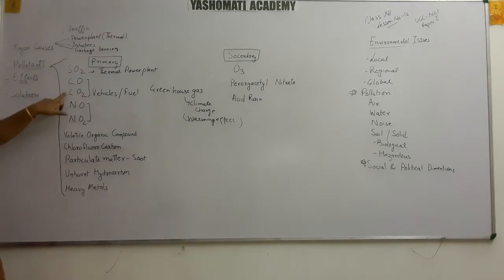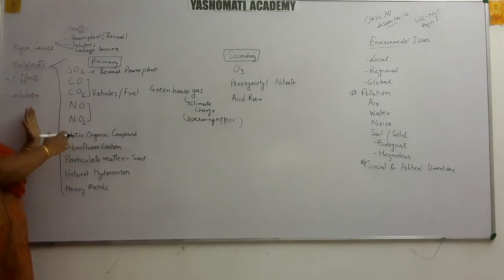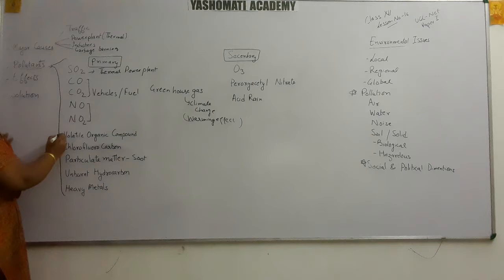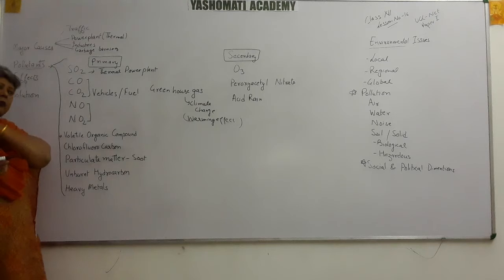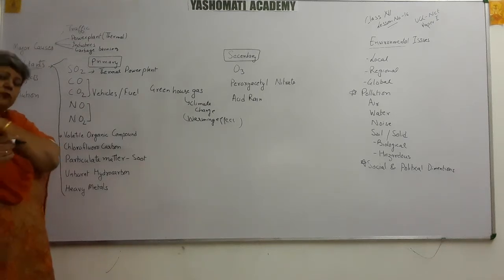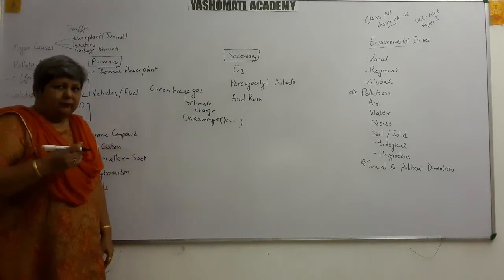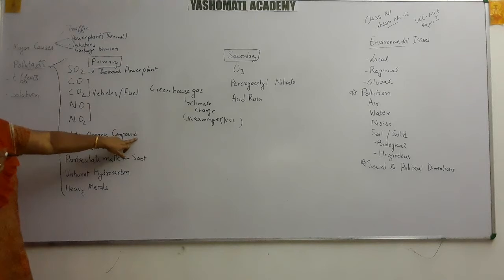To some extent this gas is consumed by the plants, but when the amount being produced is far more than what is being consumed by the plants, then it is continuously added to the atmosphere. Another is volatile organic compounds. Volatile organic compounds are compounds which evaporate very quickly. For example, you must have seen in your daily life that when you get your house painted, for quite many days you are able to smell the paint. That means the fumes of the paint are present in the air.